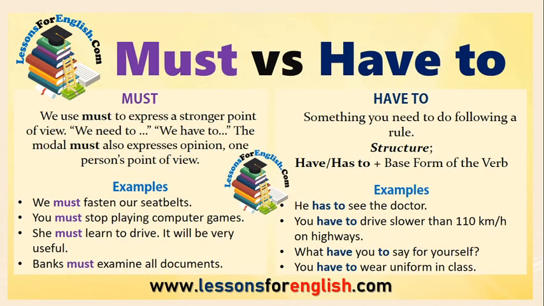Must, have to. More clearly, we use must to express a stronger point of view. The modal must also expresses opinion, one person's point of view. But have to is something you need to do following a rule. The structure is have to or has to plus V1 form. Example using the modal: we must fasten our seat belts. With have to or has to: he has to see the doctor. So see the difference between must and have to.